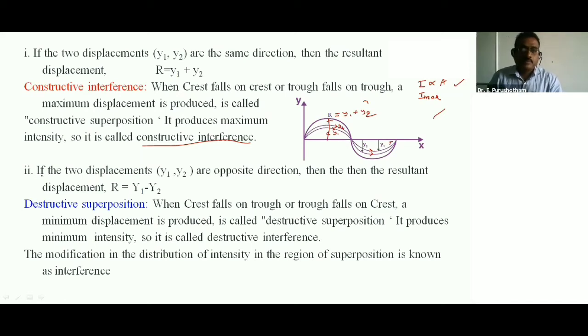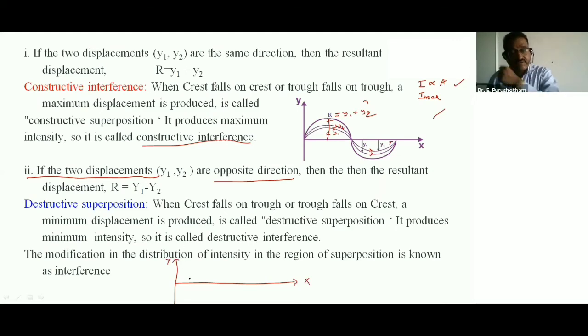Second one. If two displacements y1 and y2 are opposite to each other, in opposite directions, this is the x direction and this is the y direction.